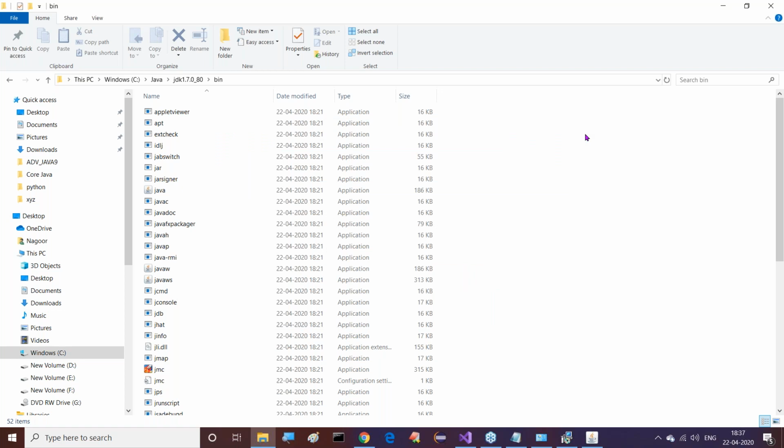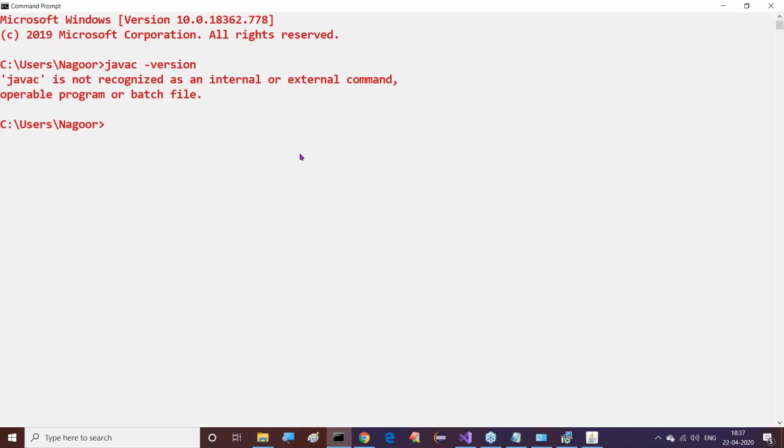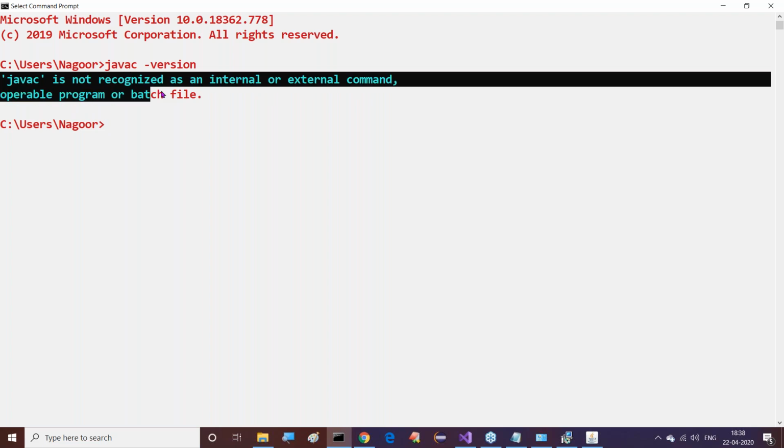Again, what are we getting? So almost 3 command prompts I've opened. In all 3 command prompts, I previously provided set path. Now every time I open a command prompt and type javac, it's not available. Again we are getting the message: javac is not recognized as an internal or external command, operable program or batch file.